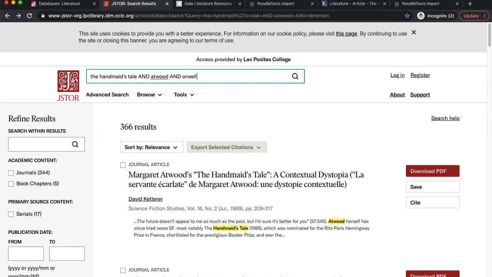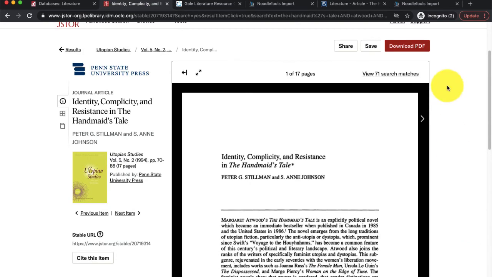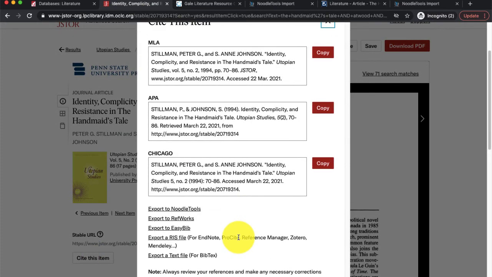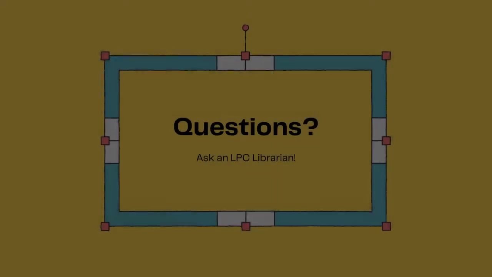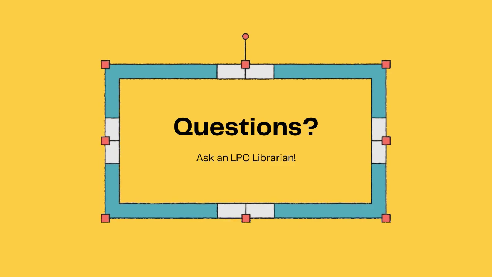Once you find an article of interest, click on the title to read the article and view additional information about the article. Again, look for the database tools to capture and cite the article for later use. If you have trouble finding or citing literary criticisms, just ask an LPC librarian.